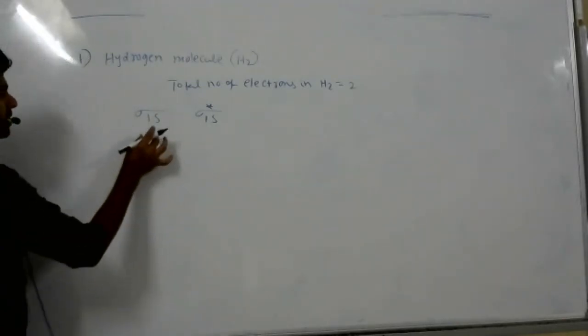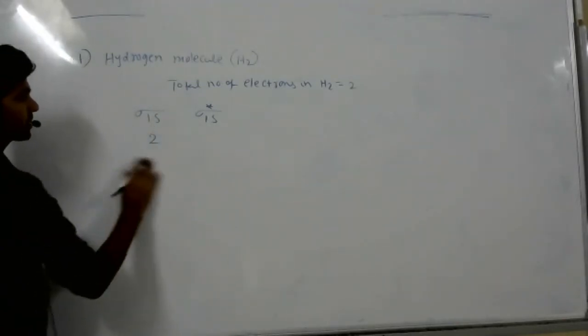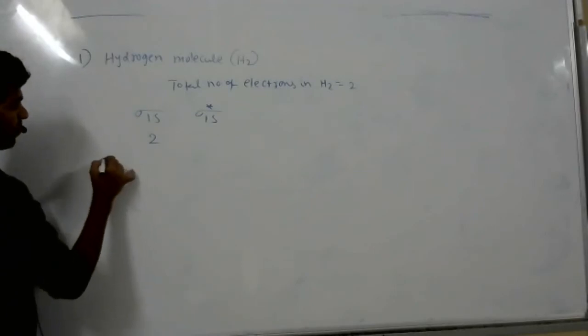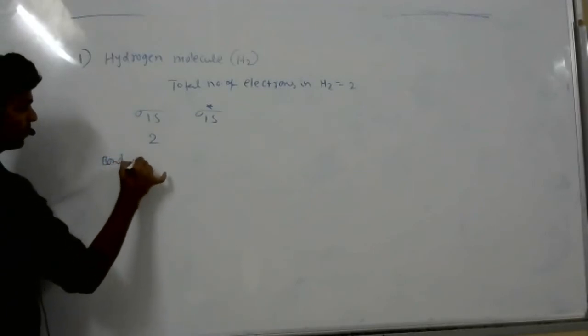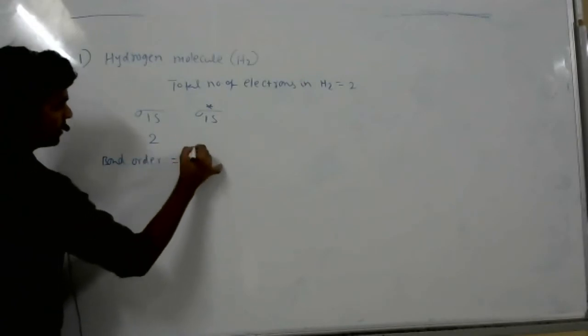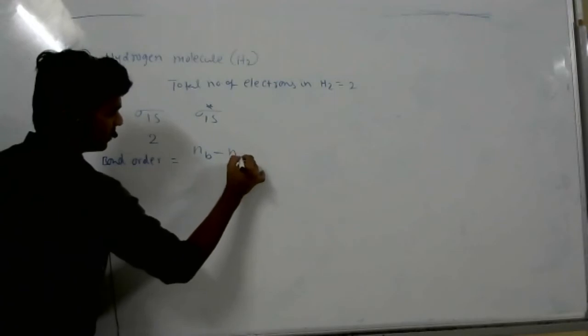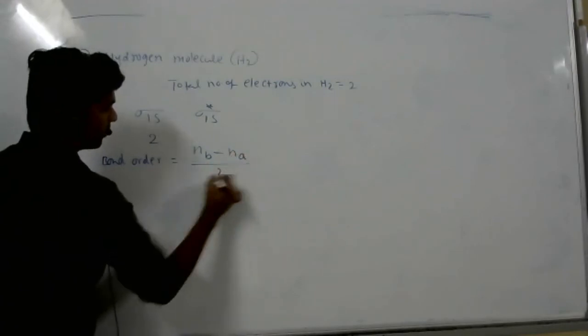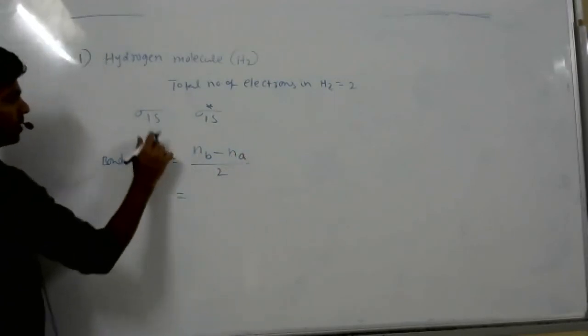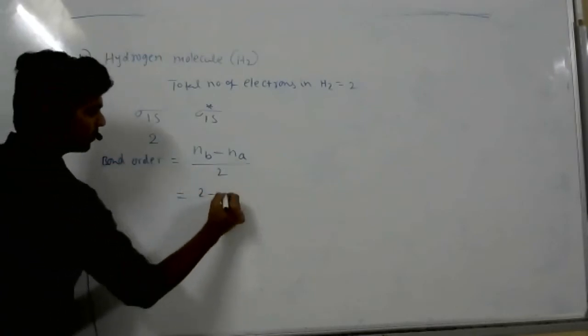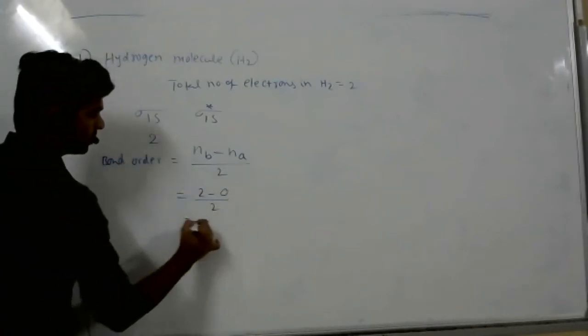So the 2 electrons go into the bonding orbital, and no electrons in the antibonding one. Bond order formula is electrons in bonding molecular orbitals minus electrons in antibonding molecular orbitals, divided by 2. Number of electrons in bonding is 2 minus antibonding 0, divided by 2, so 1.